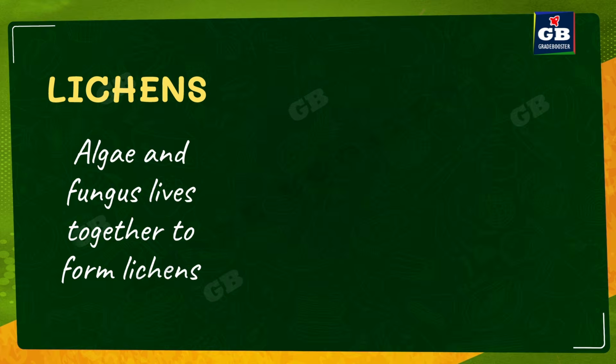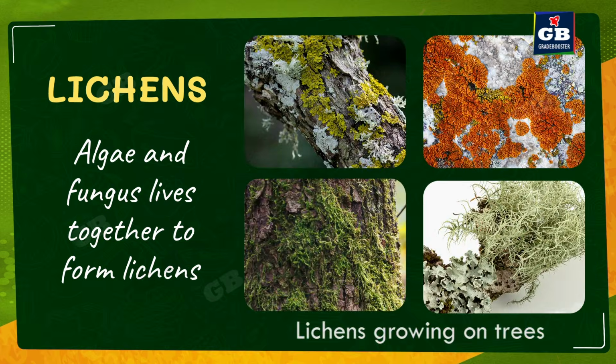Do you know what is a lichen? Lichen is a combination of an algae and a fungus. Algae is a different organism, fungus is a different organism. But both this algae and fungus live together and they form lichens. Why are they living together? Because they get benefited from each other.